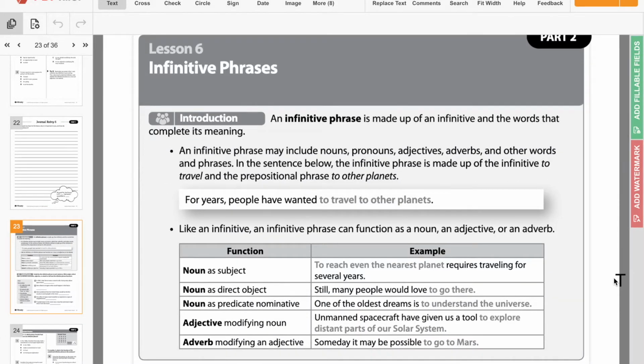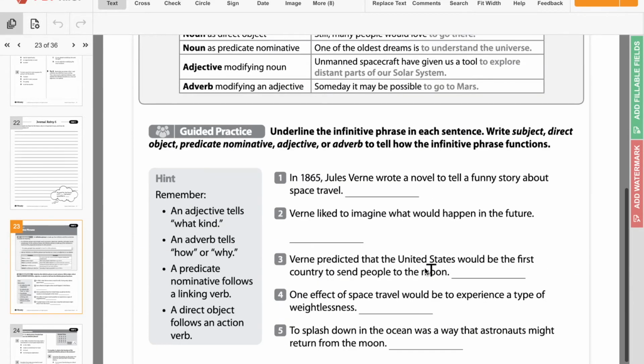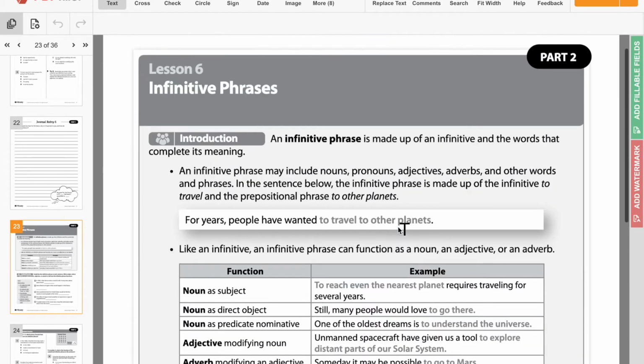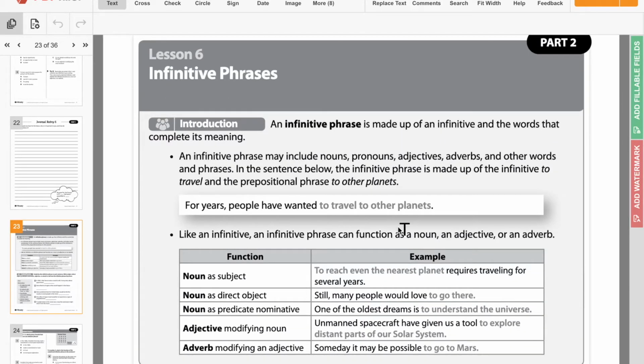And we're going to be talking about infinitive phrases. We talked about infinitives last time. That's why it's really important, if you didn't watch Tuesday's lesson or didn't complete Tuesday's packet pages, that you go back and do that, because this isn't going to make any sense without Tuesday's lesson. So, as always, we're going to do this lesson at the top here together. Just go over what an infinitive phrase is, how we identify infinitive phrases, the possible functions of infinitive phrases, and then at the bottom, we'll do the guided practice together. And then you guys will do page 24 on your own as your homework, I guess you could say.